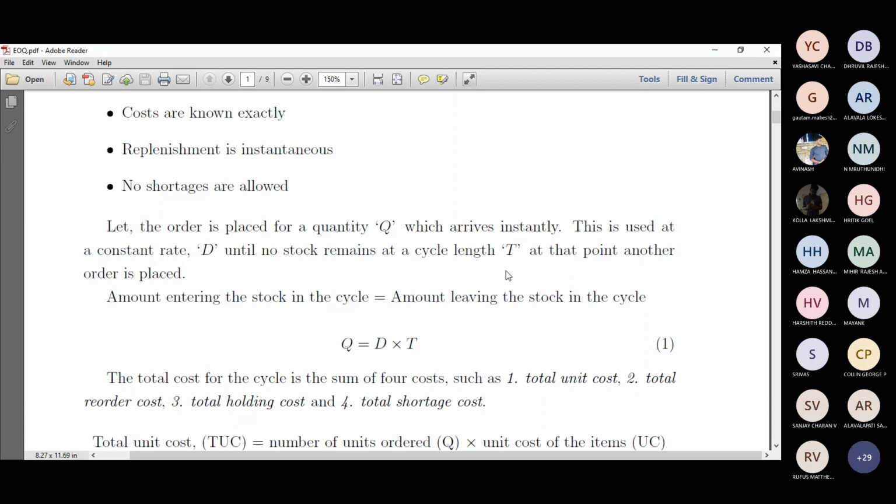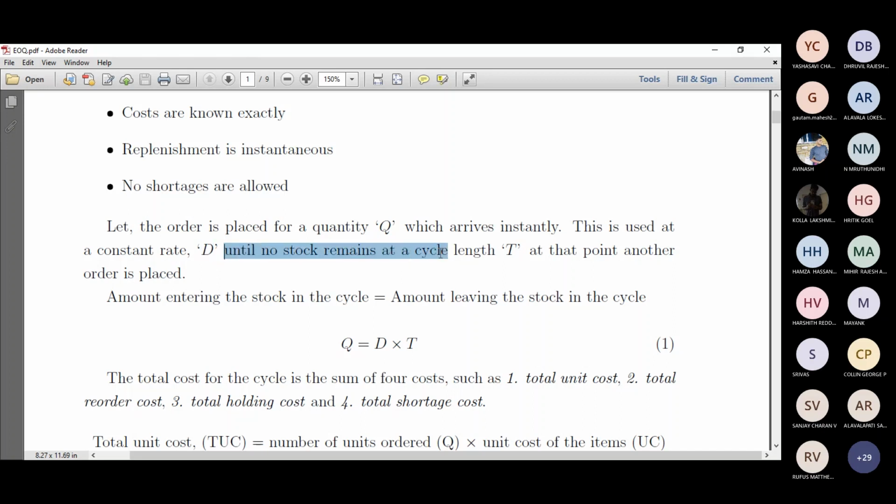Right. Say the order is placed for a quantity Q. So Q is the stock which we used in the simple example. So quantity Q, capital Q, which arrives instantly. Say there's no delay in that, right? So this is used at a constant rate D. So D is the demand. So the usage of the quantity of a product is D, constant rate, right?